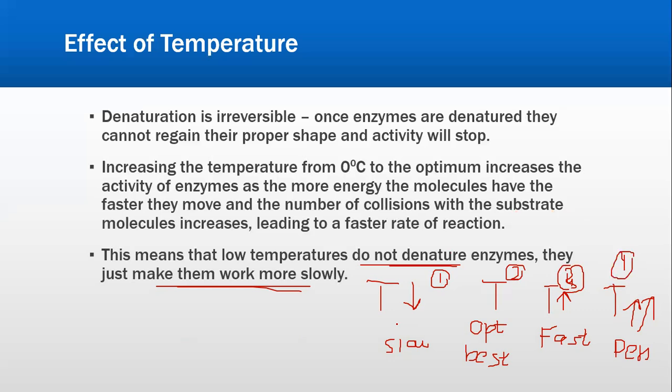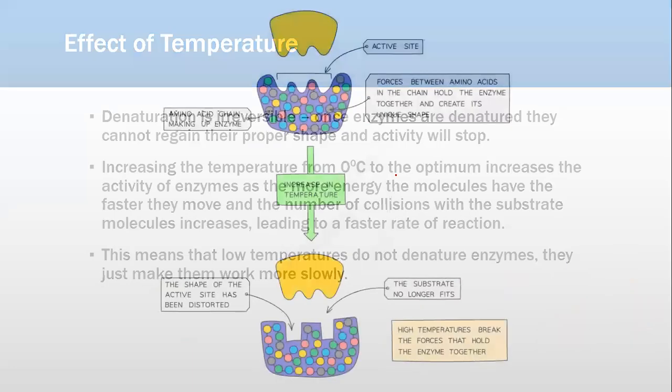When the temperature is low, वो क्या है? They work slowly. When the optimum temperature is reached, they work the best. The best temperature is the optimum temperature. हर enzyme का different होता है. When the temperature is high, when we increase the temperature, they work faster. But when we increase a lot of temperature, they would denature, they would lose their shape, no more lock and key hypothesis, and hence no reaction takes place.